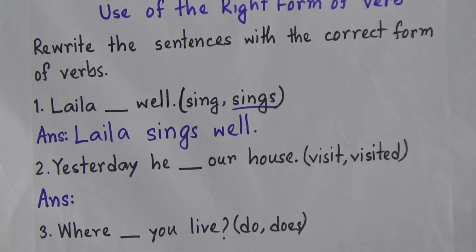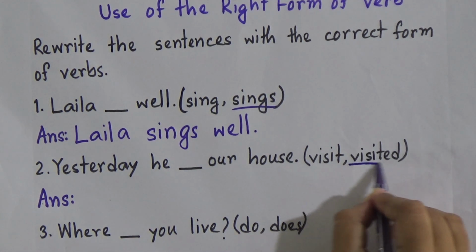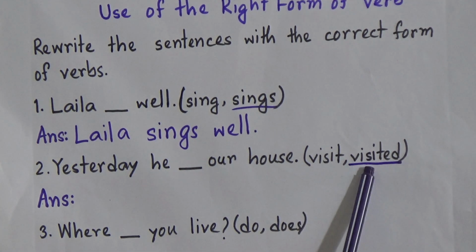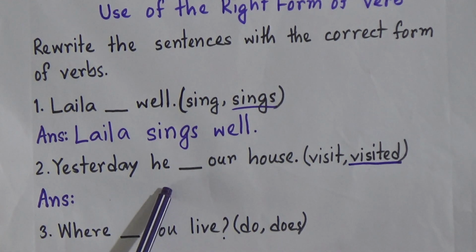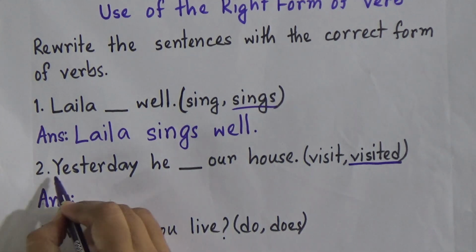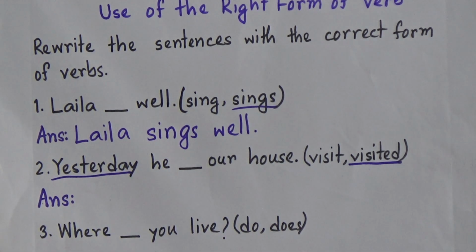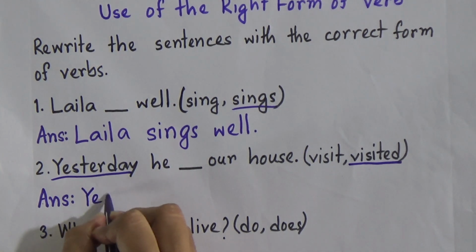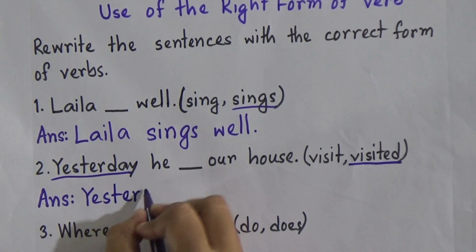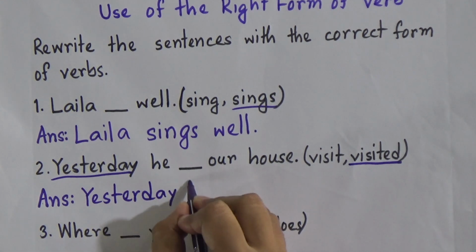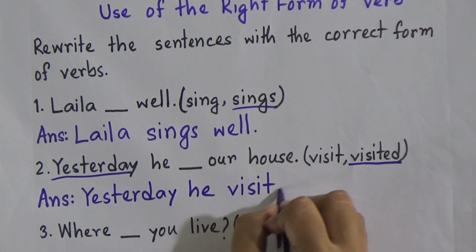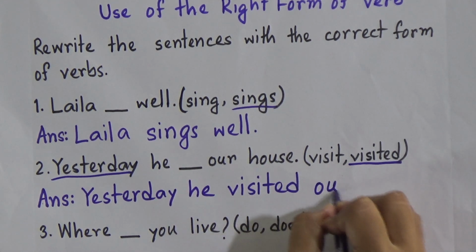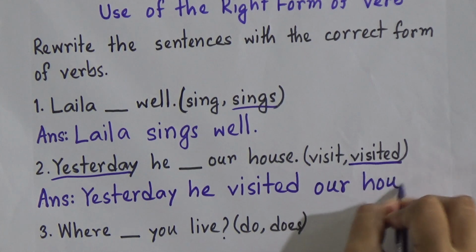So we will choose visited, because here visited is the past form of the verb visit, and the sentence will be in the past indefinite tense because there is yesterday. So our sentence will be: Yesterday he visited our house.